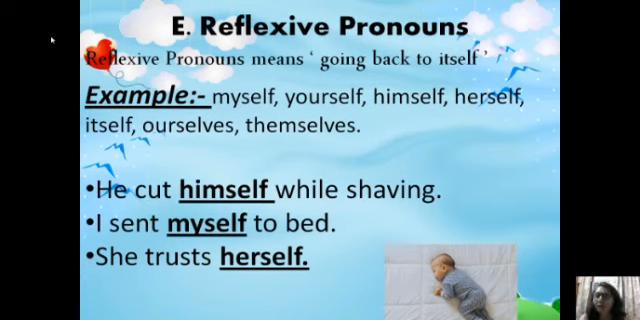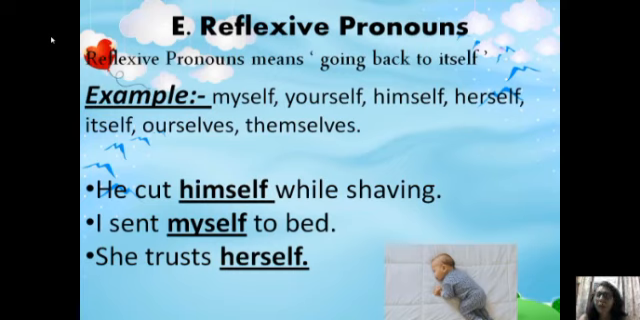Just look at the examples in the form of sentences also. He cut himself while shaving. I sent myself to bed. She trusts herself. In these sentences, himself, myself, herself are the cases of reflexive pronouns.